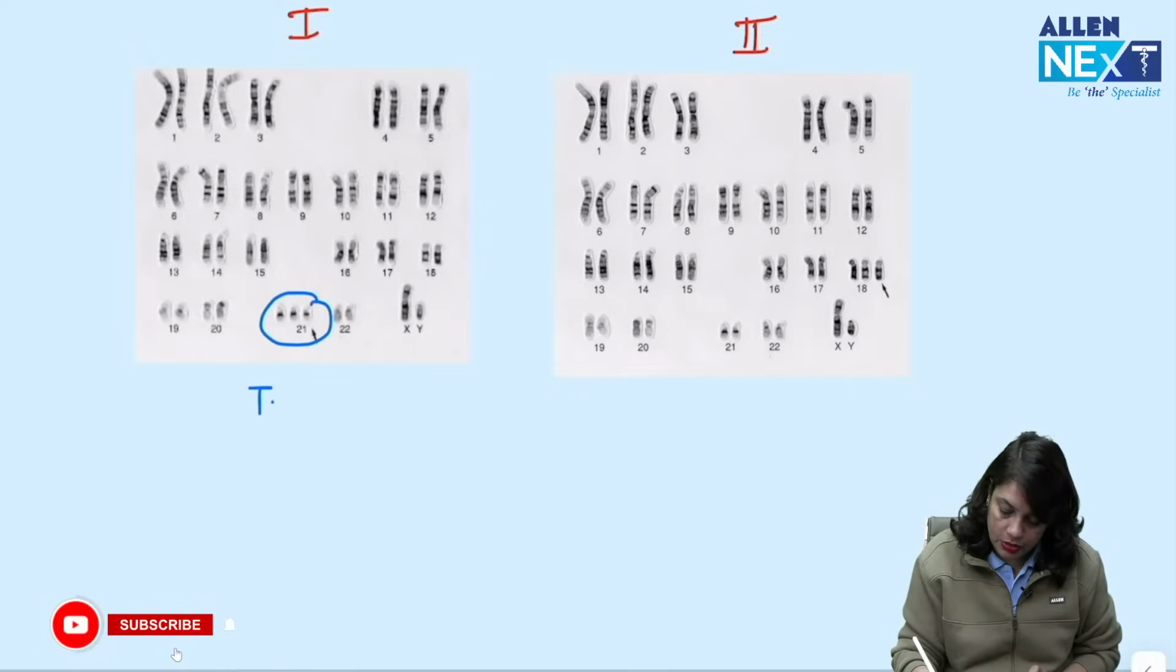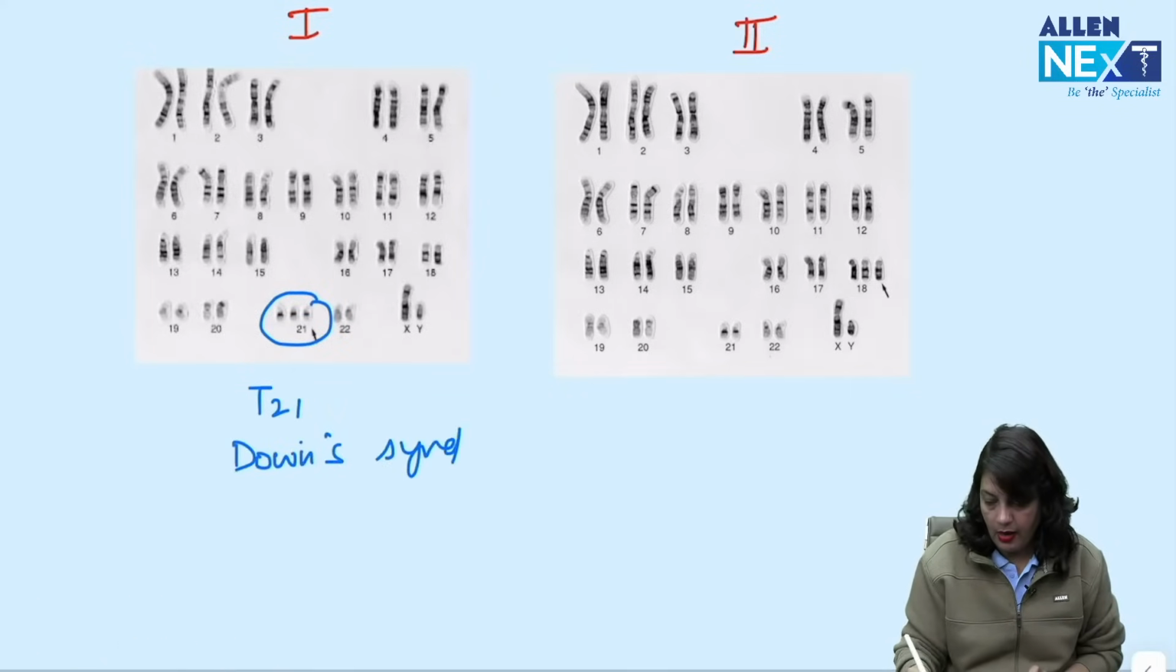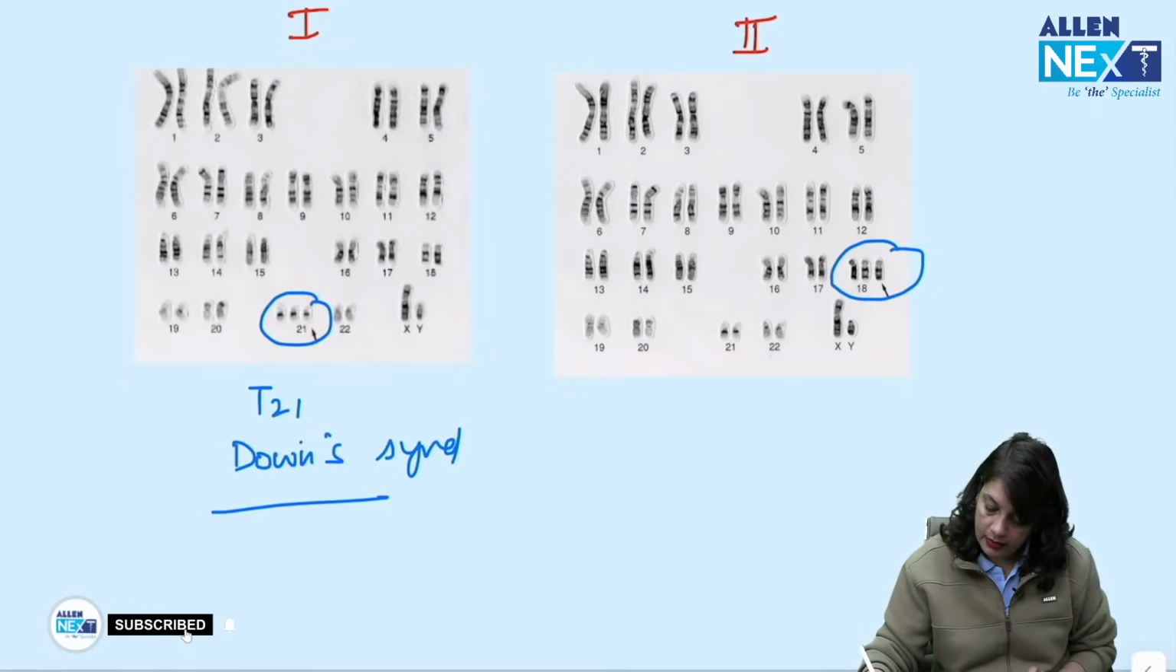This is trisomy 21, that is Down syndrome, and this is trisomy 18, that is Edwards syndrome.